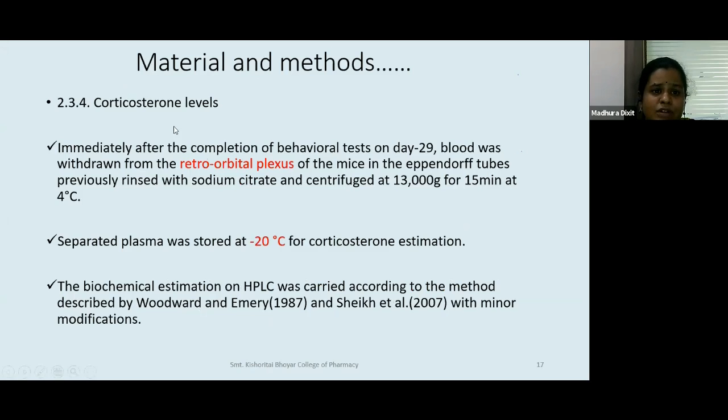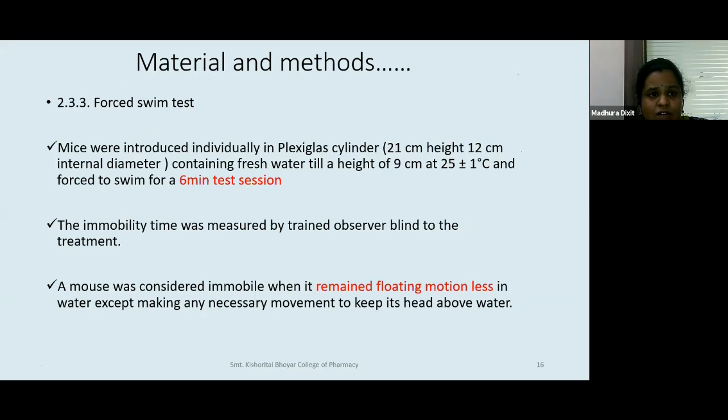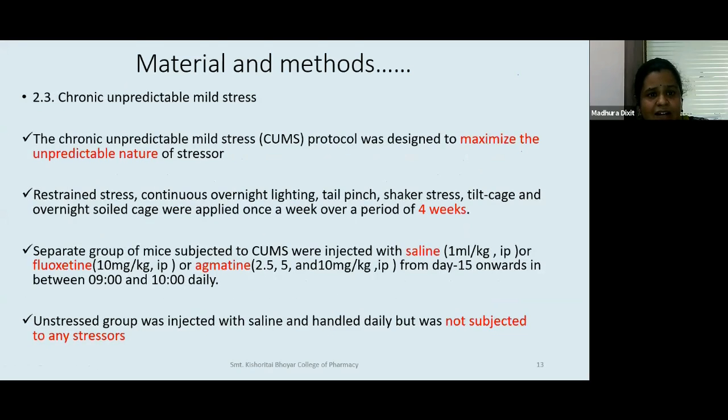And the fourth thing that we are talking of is corticosterone level. So from the blood, we have checked the corticosterone level, from the retroorbital plexus, and then the blood is stored at -20 degrees, and through HPLC corticosterone level was checked. What is it? So again, I will be repeating that we were interested in making the animal stressed.